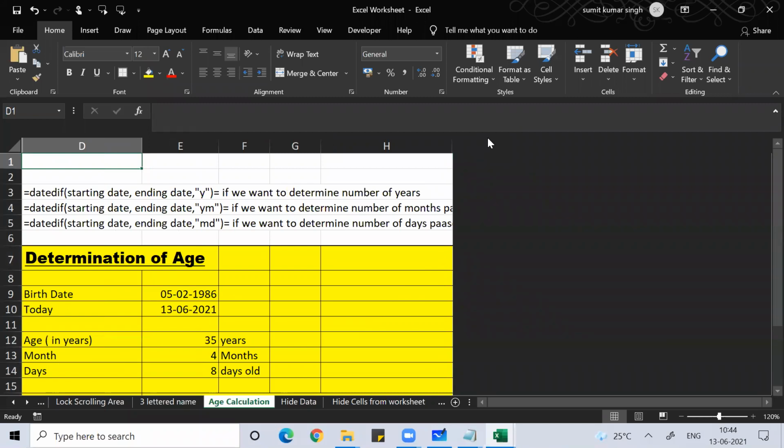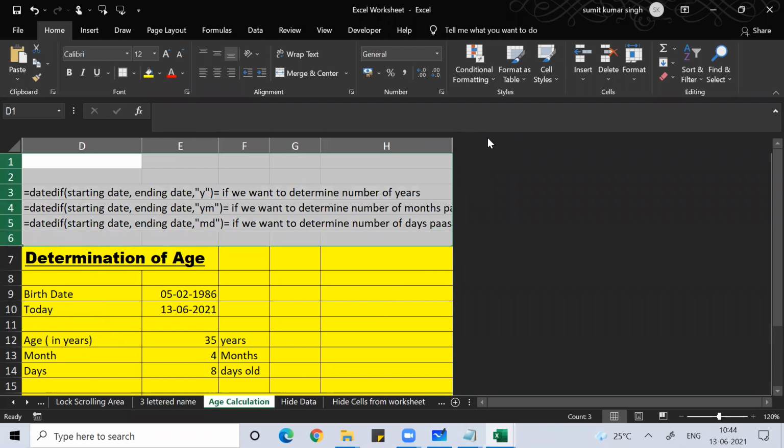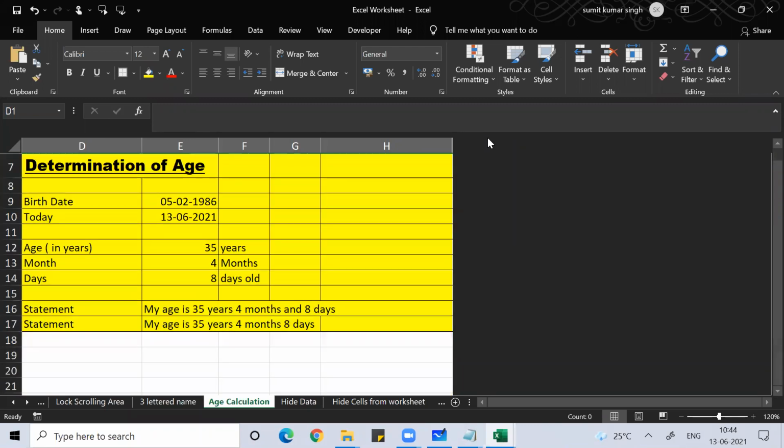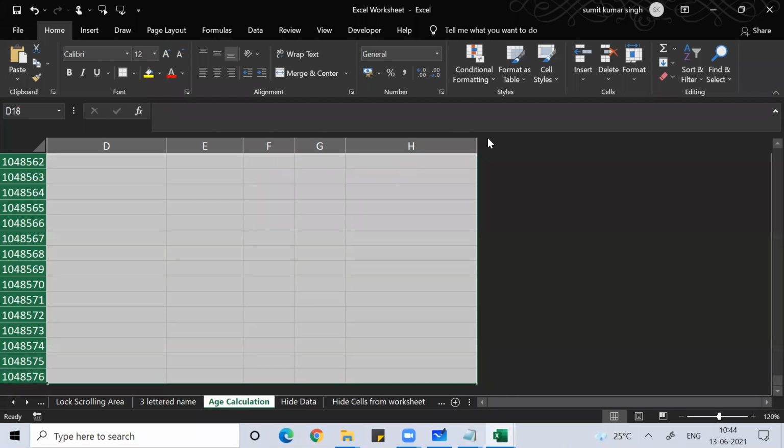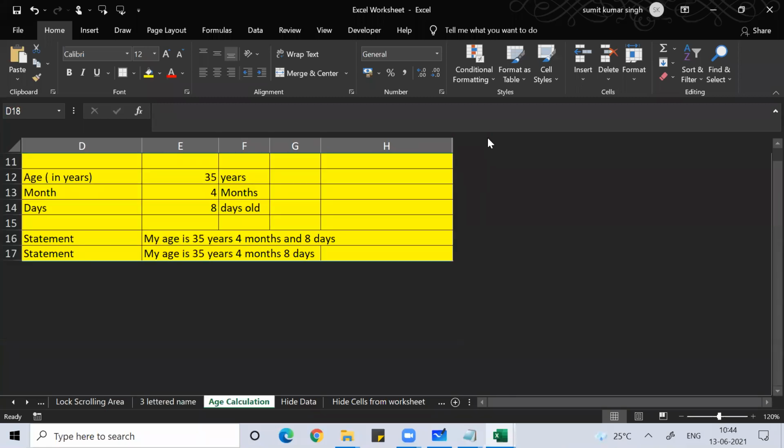Then shift space bar, shift down arrow till here, Control 9, then shift space bar, Control shift down arrow, Control 9. Tell me guys how this is looking.